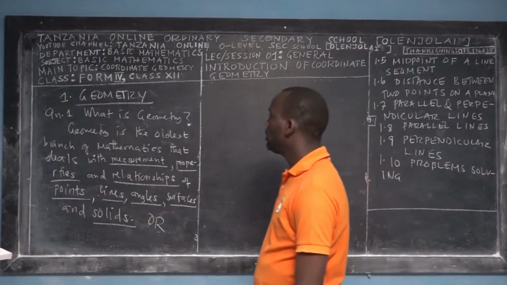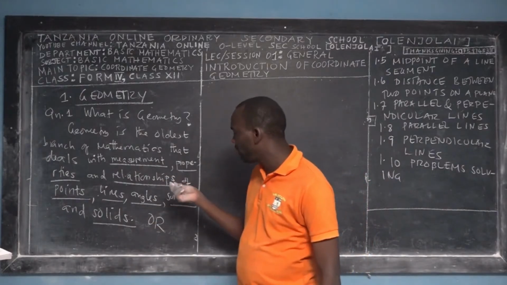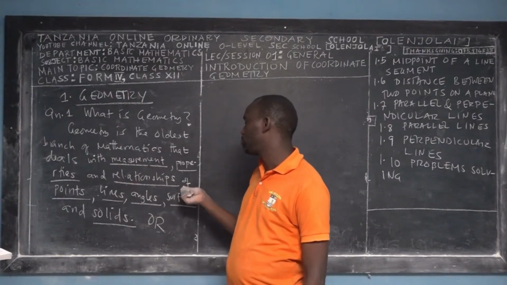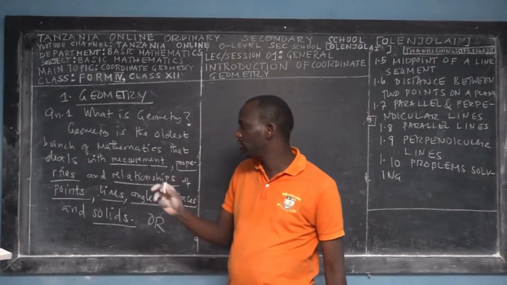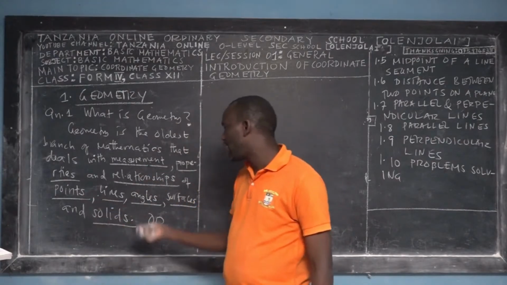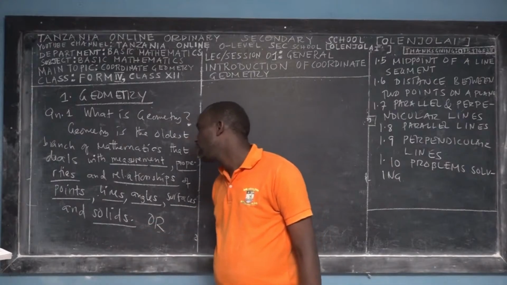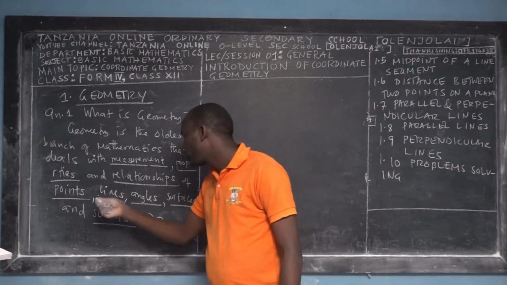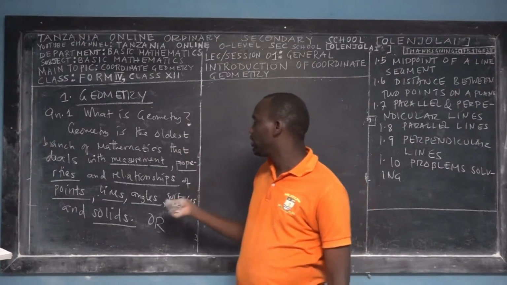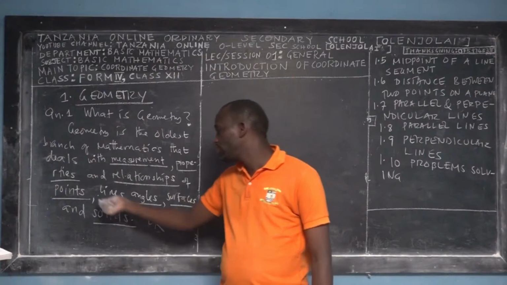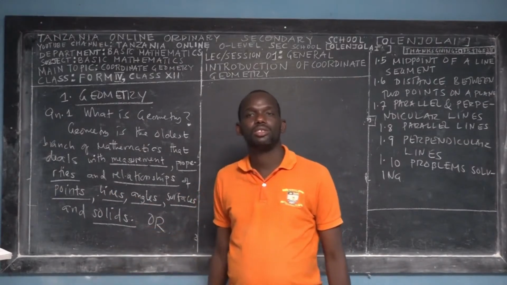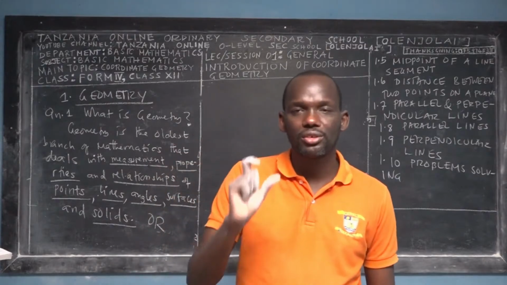So geometry also, this is the branch of mathematics that deals with measurement, properties, and relationships between what? So it deals with measurements of points, lines, angles, surfaces, and solids. But it also deals with properties of points, lines, angles, surfaces, and solids. Also it deals with relationships between points, lines, angles, surfaces, and solids. So it's a broad branch of mathematics.